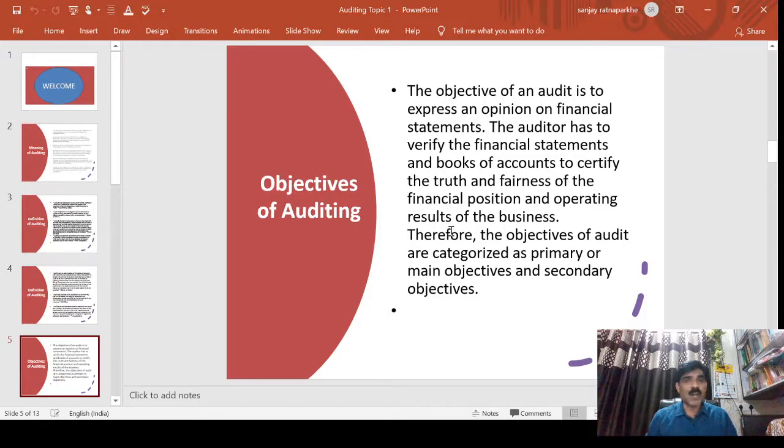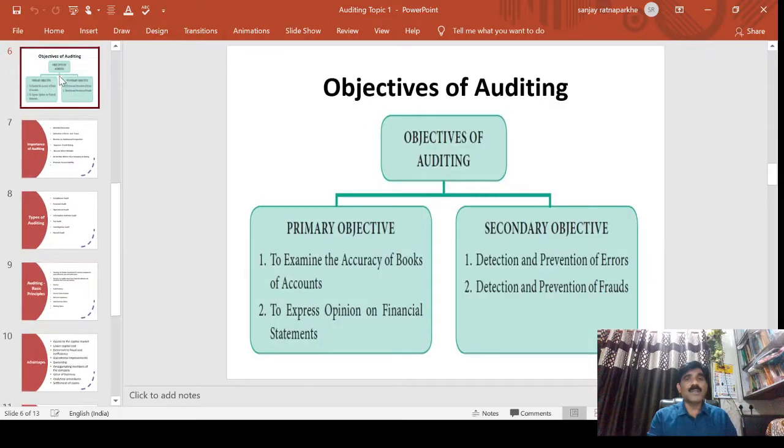So ultimately the object behind auditing is whether the financial statements show a true and fair view or not. It can be verified by the auditors. Now, other objectives: there are two categories, primary objectives and secondary objectives. The primary objective is to examine the accuracy of books of accounts.